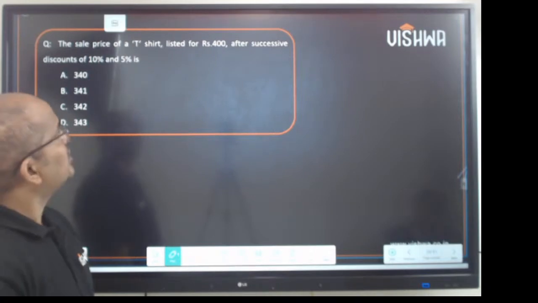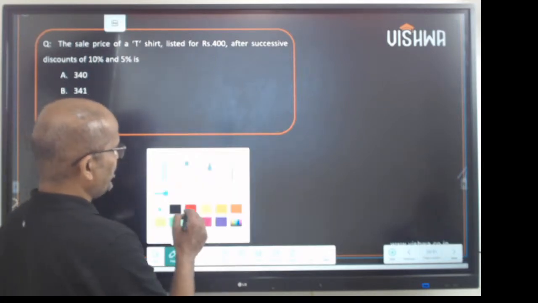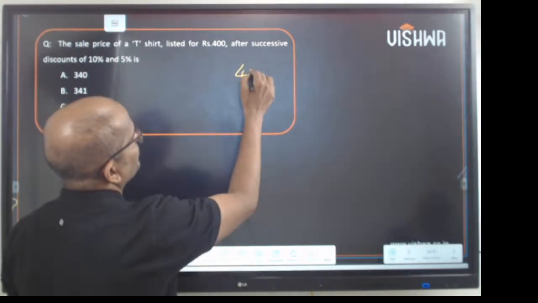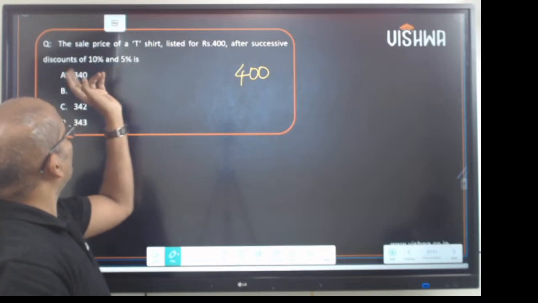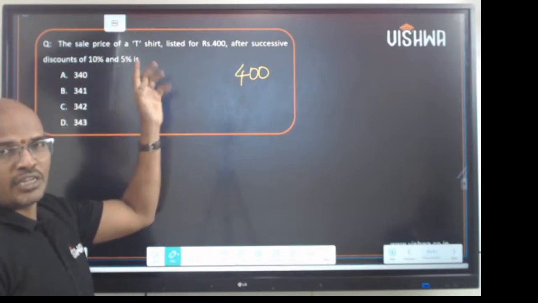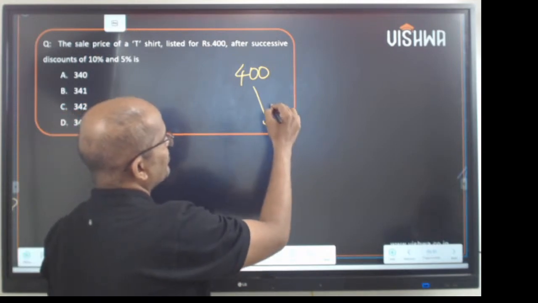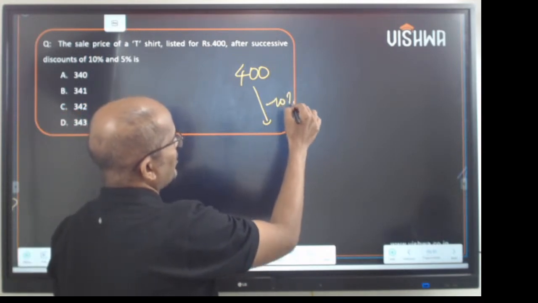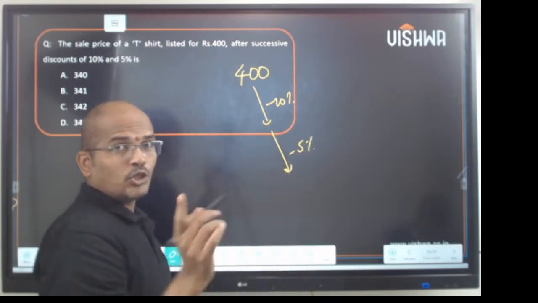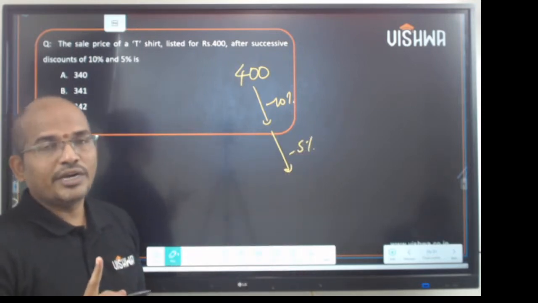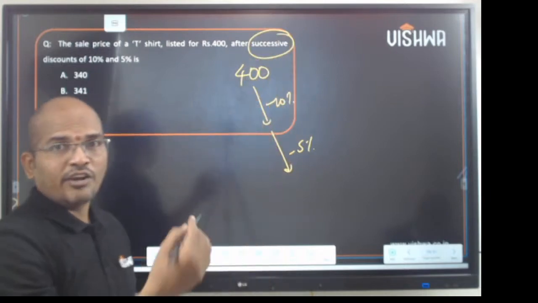The sale price of a t-shirt listed for rupees 400. So we have a t-shirt of price 400. After successive discounts of 10% and 5%, the value is. So we have a discount of 10, a discount of 5. Now please don't take that as 15. It is not 15. It is successive discounts of 10 and 5.